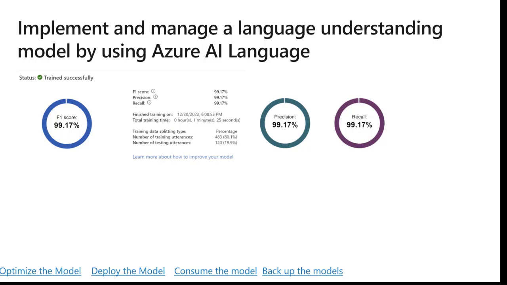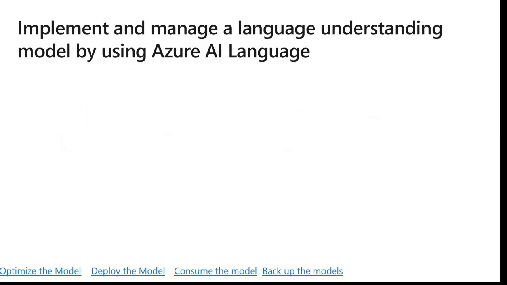In this tab, you can view the model's details such as the F1 score, precision, recall, date and time for the training job, total training time, and the number of training and testing utterances included in this training job. You can view details between intents or entities by selecting Model Type. After you've reviewed the model's performance to decide it's fit to be used in your environment, you need to assign it to a deployment to be able to query it.